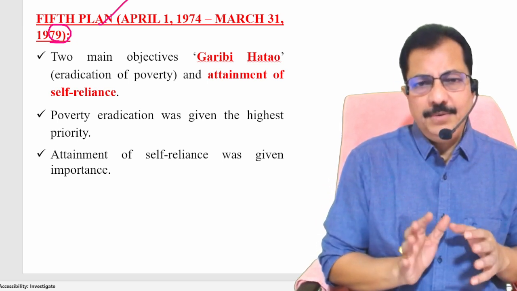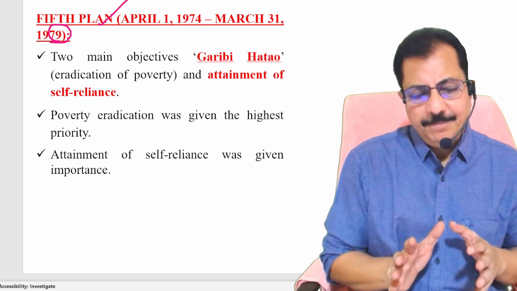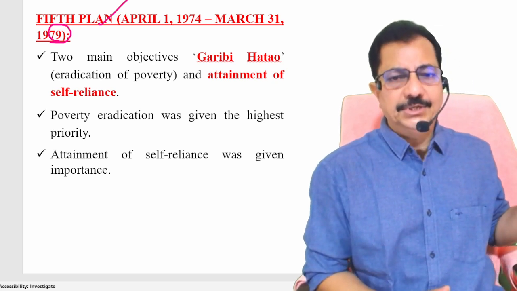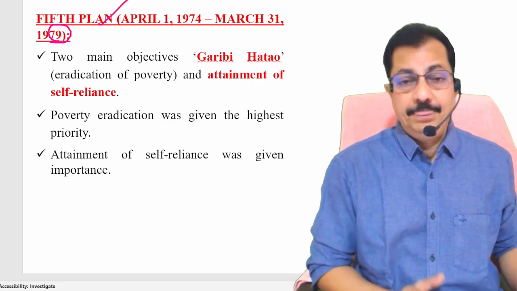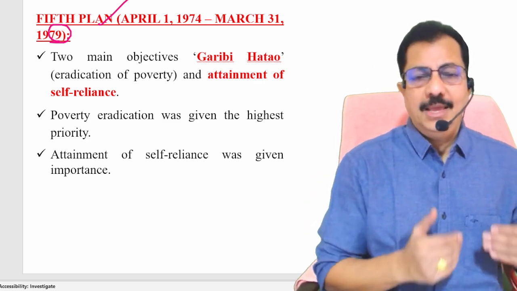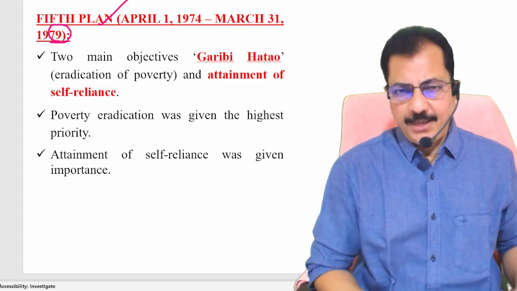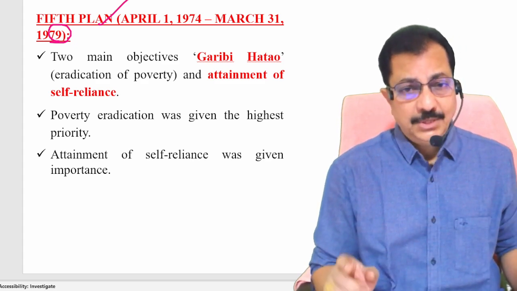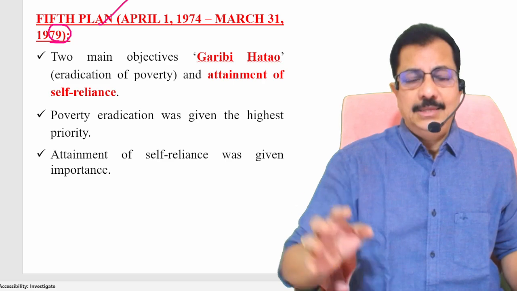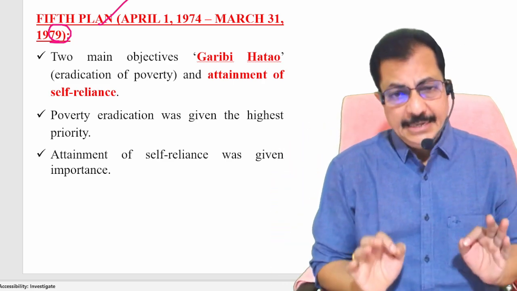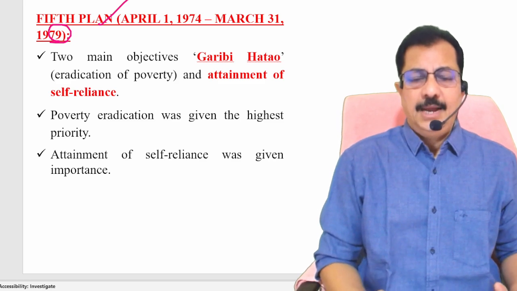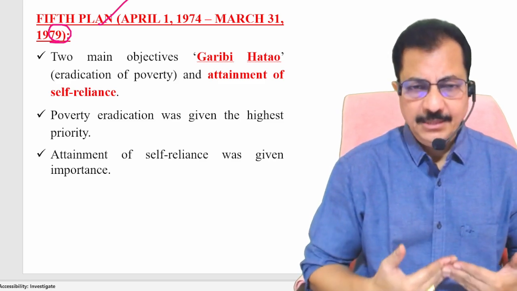The two earlier emergencies were because of the war against China and the war against Pakistan. But the third national emergency was imposed on the grounds of internal disturbances. And Srimati Indira Gandhi wanted to remain in power.